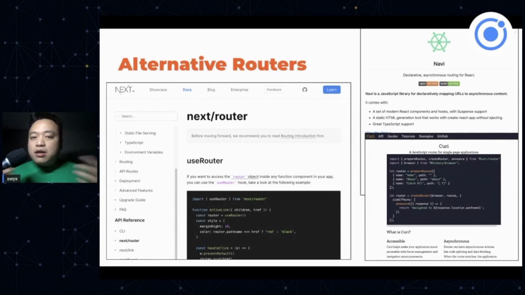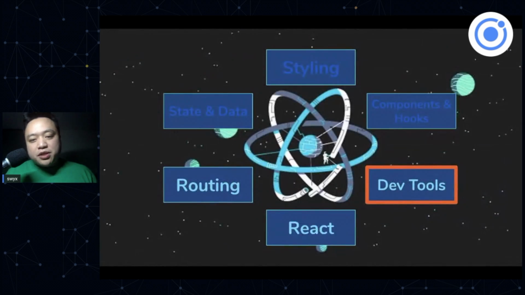Alternative routers. So there are alternative routers. Most well known is Next Router, but there's also Navi and Curi. They're just not as prominent, and they're probably tied up with other frameworks as well. So I wouldn't encourage you to check those out. I just want to mention them because React Router is not the only router in the game.